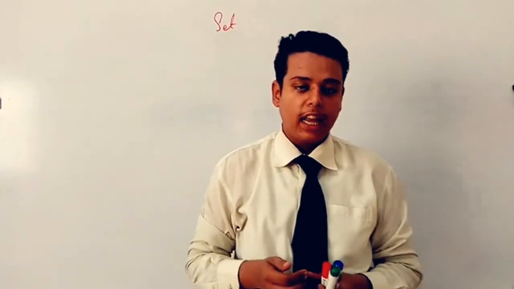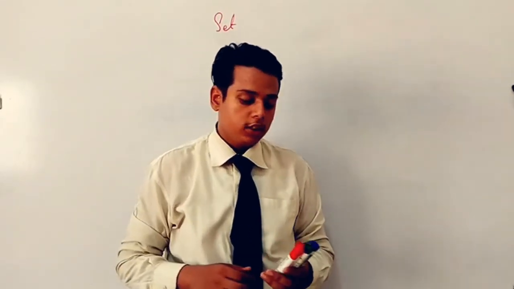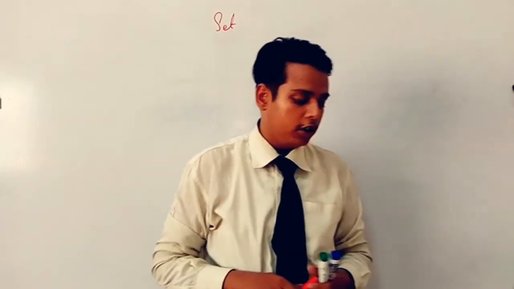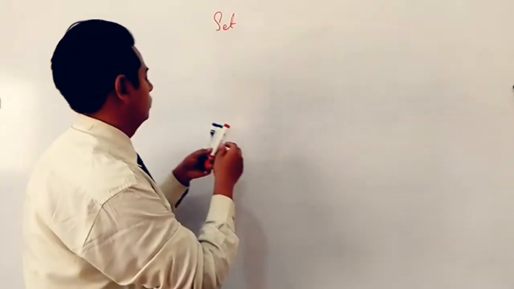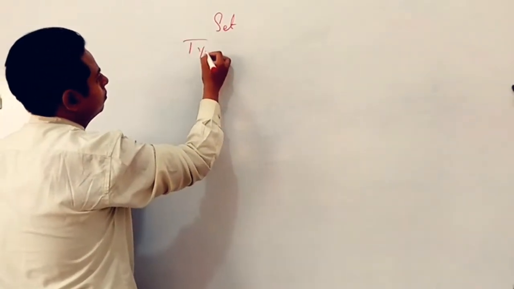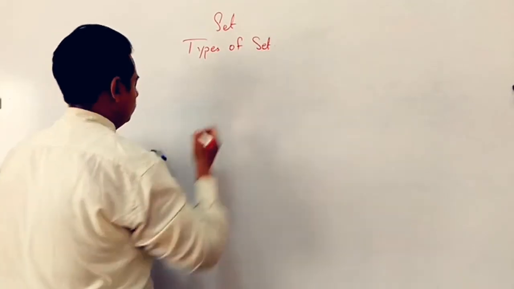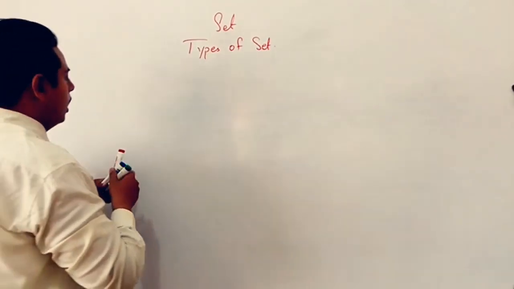Fine. Now the types of sets, we are having different kinds of sets over there. So first of all we are discussing the empty set. Types of sets. The first one is the empty set.